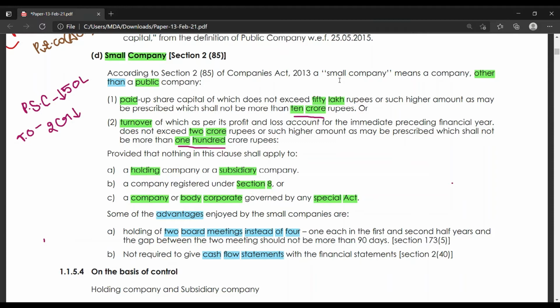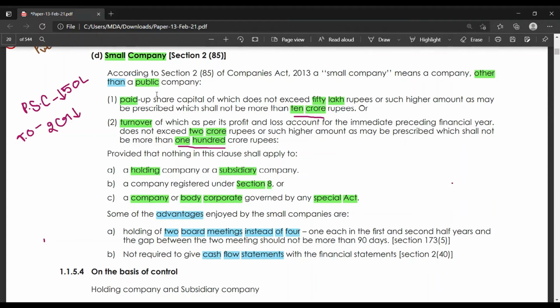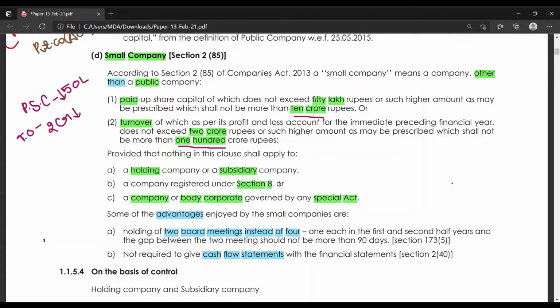And the second condition is having turnover of anything less than 2 crores or amount specified by central government which shall not exceed 100 crores, provided that nothing in this clause shall apply to a holding or subsidiary company. Section 8 company. Section 8 company means companies which do charity and such stuff, and company or body corporate by any special act.